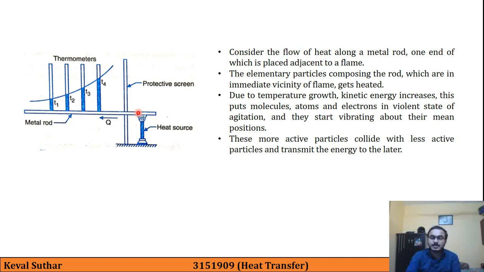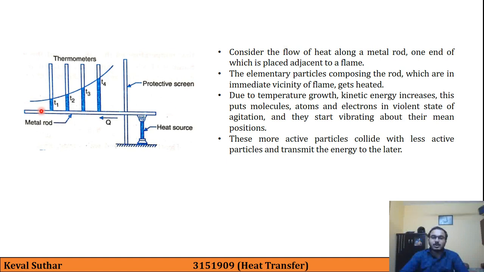And what will it result in? These more active particles will collide with less active particles and transmit energy to the latter. What does this mean? Suppose here we have some electrons which are vibrating, so they will collide with the neighboring particles, that is electrons, and similarly subsequently all will start vibrating.